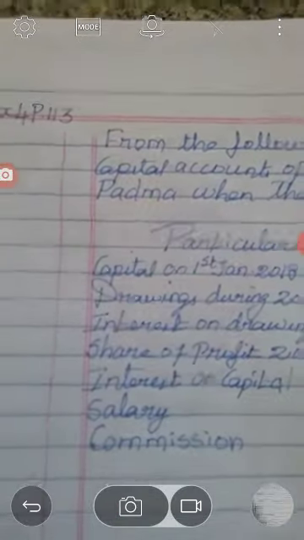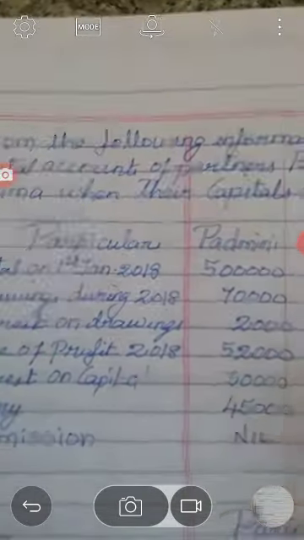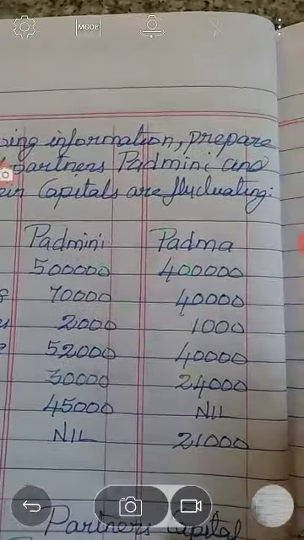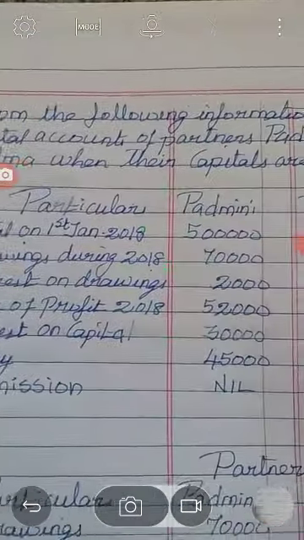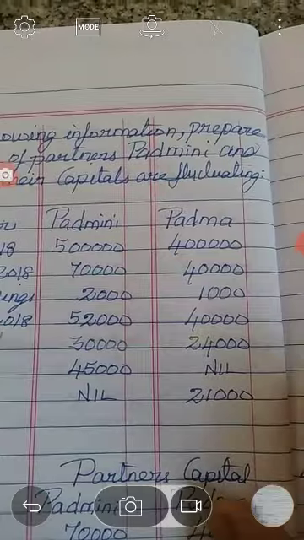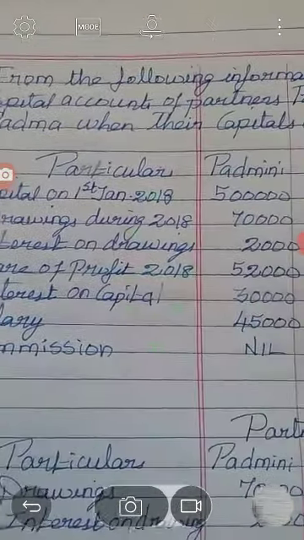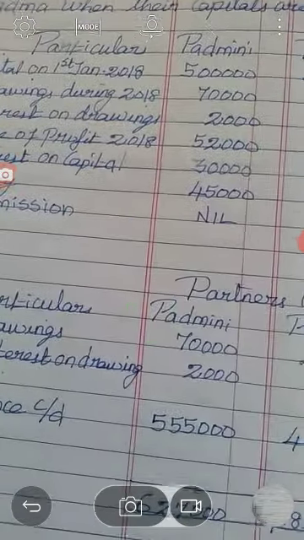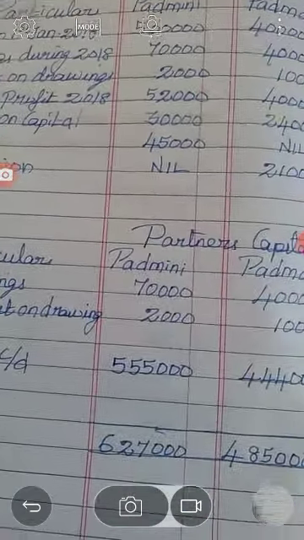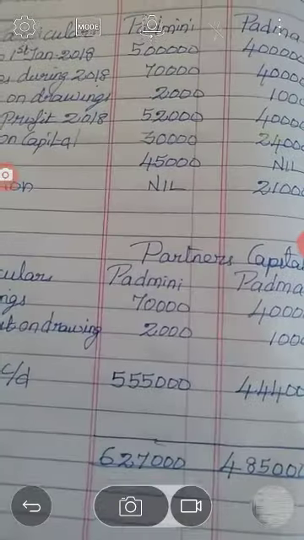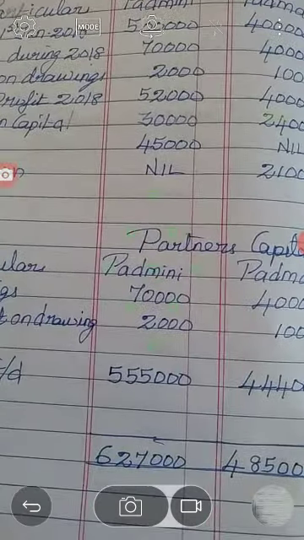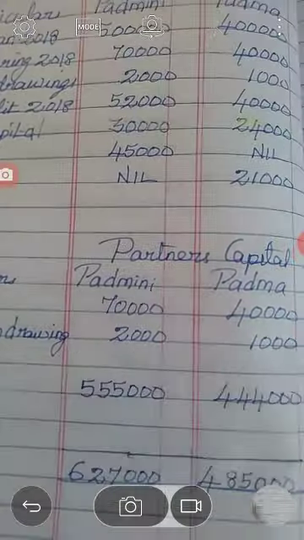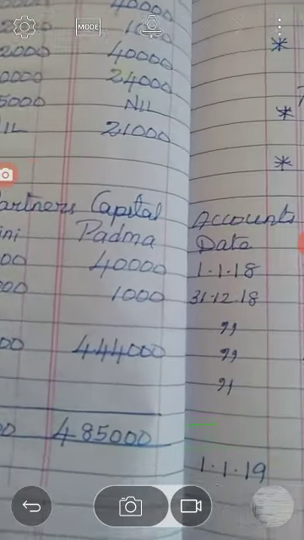Then the next, the third sum: exercise 4, page number 113. From the following information prepare capital accounts of the partners Padmini and Padma, where their capitals are fluctuating. When the capitals are fluctuating, you have to prepare only the capital account. In case of fixed capital, we have to prepare two accounts, that is capital account and current account. When the capitals are fluctuating, you have to prepare only one account, that is the partners' capital account.